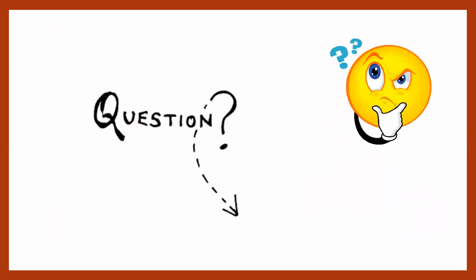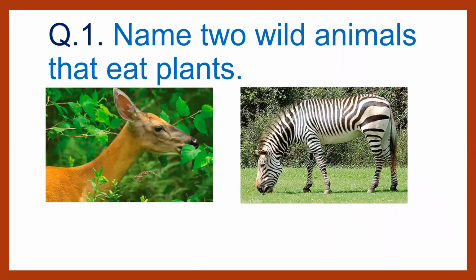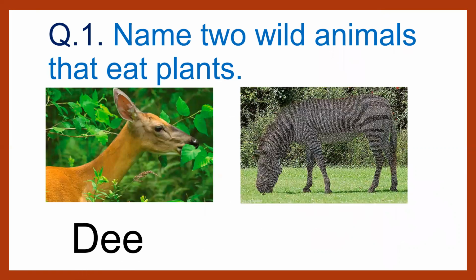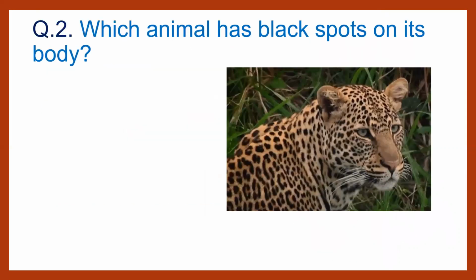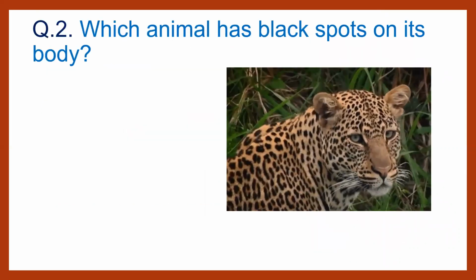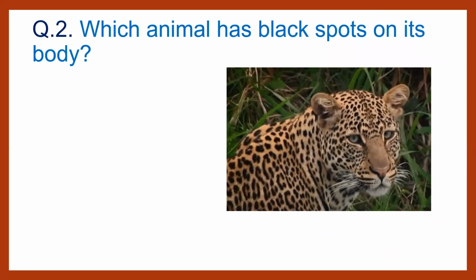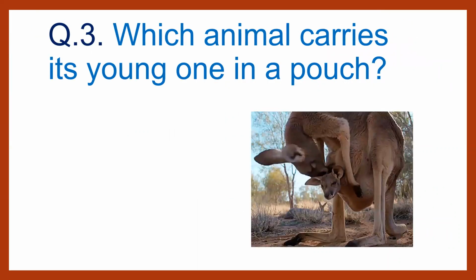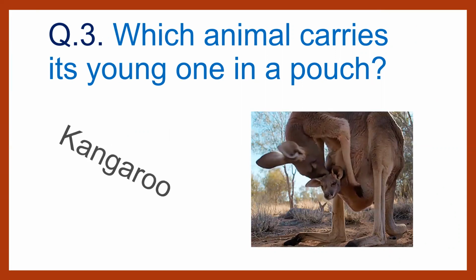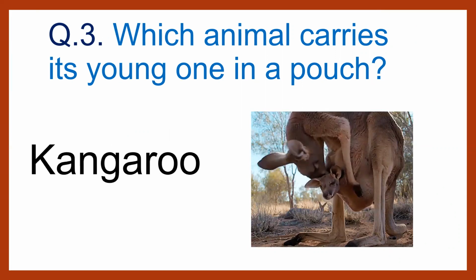Now revision time again, some question answers. Name 2 wild animals that eat plants. So answer is deer and zebra. Second question is, which animal has black spots on its body? And the answer is leopard. Question number 3, which animal carries its young one in a pouch? Answer is kangaroo.